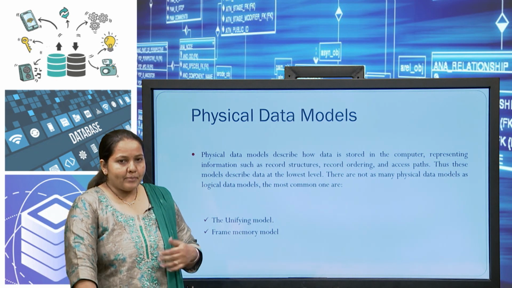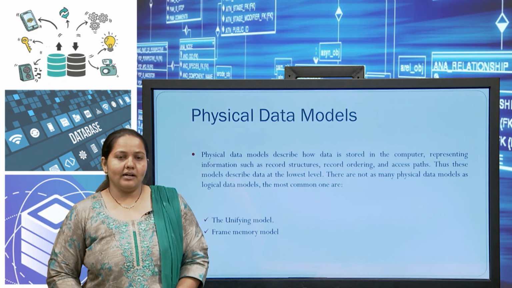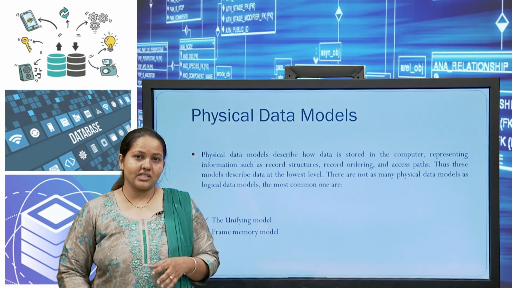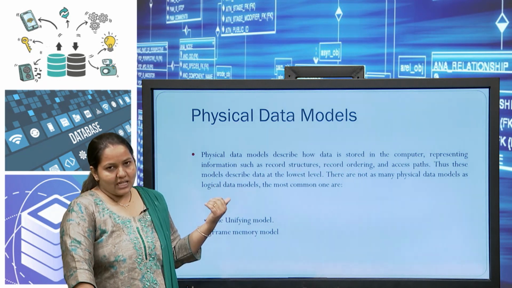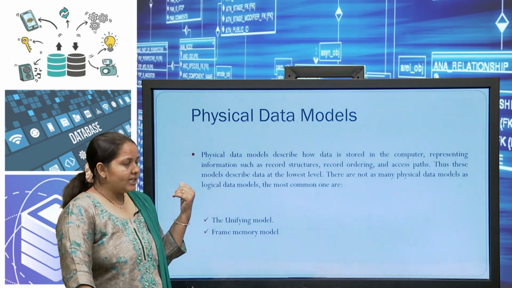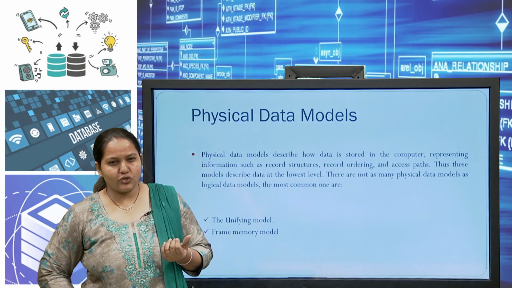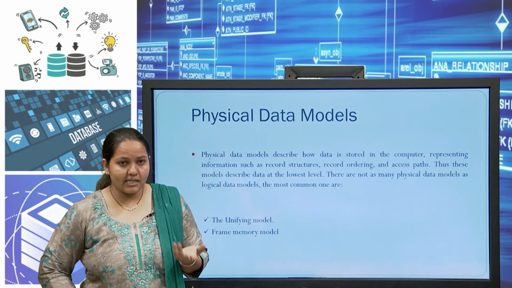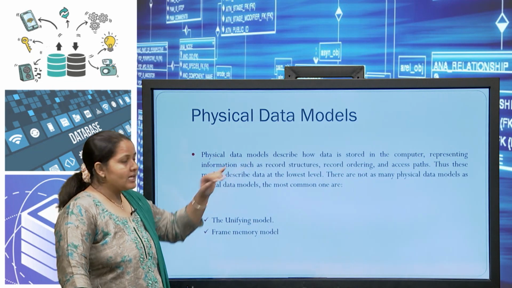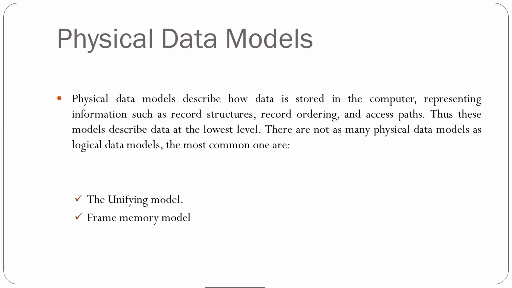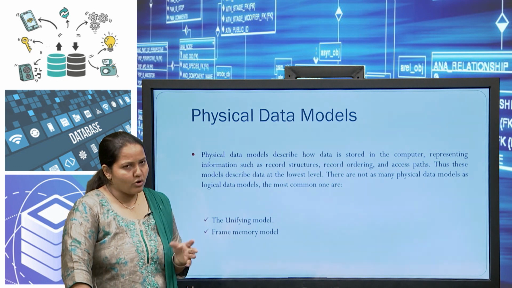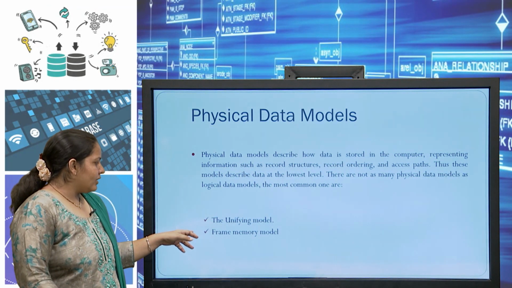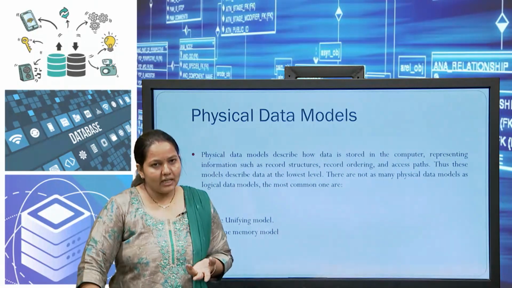As we know, data abstraction has a physical level that deals directly with the schema, structure, memory management and performance. So, this is directly the lowest level of abstraction. It defines the detailed level of how records are stored, how we manipulate them, and which are the accessible paths. These are all defined in the physical data model. There are not many physical data models available, but two types are most commonly used: the unifying model and the frame memory model for storing the data.